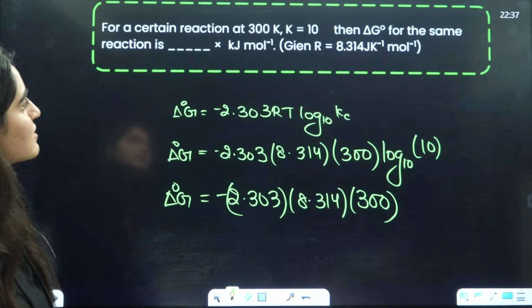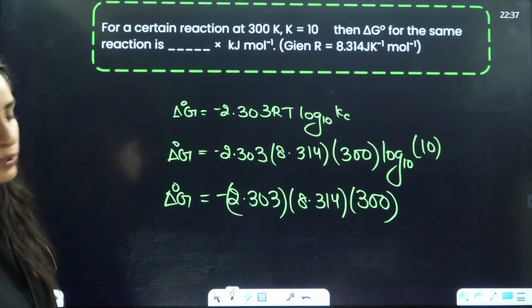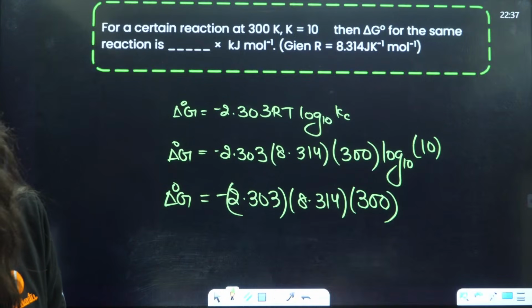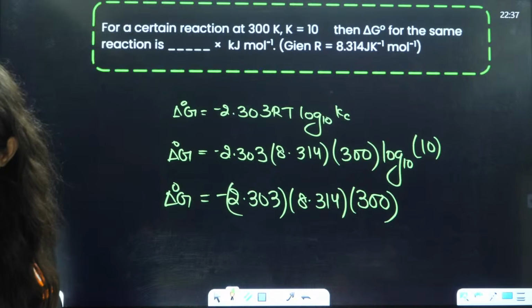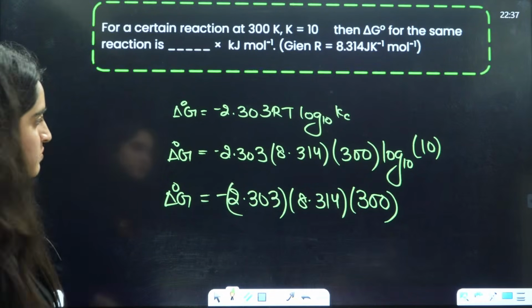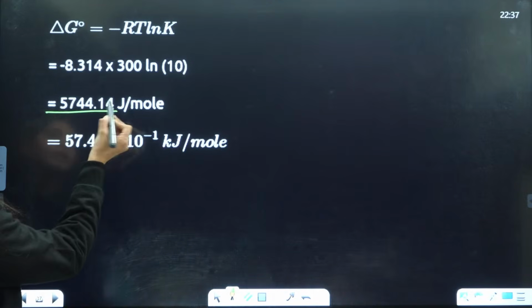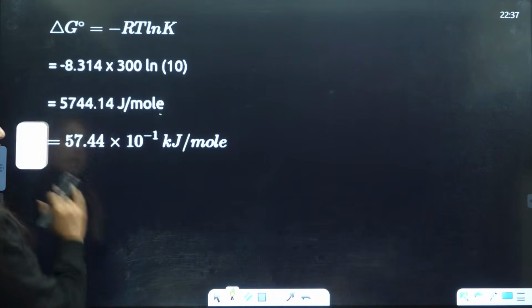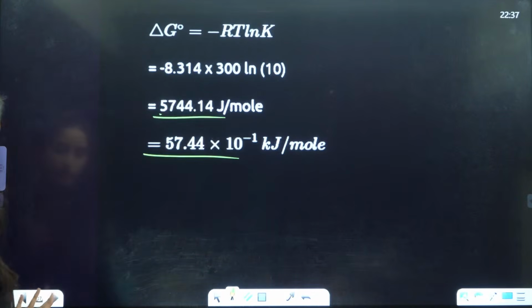You have to calculate this in kilojoules. You will get the value in joules, and you have to convert it into kilojoules. So simply do the calculations.